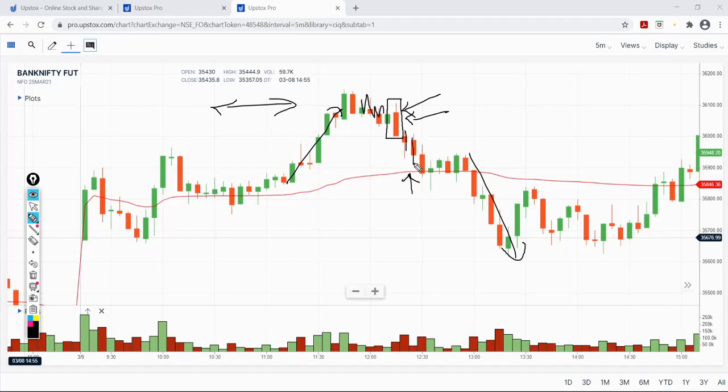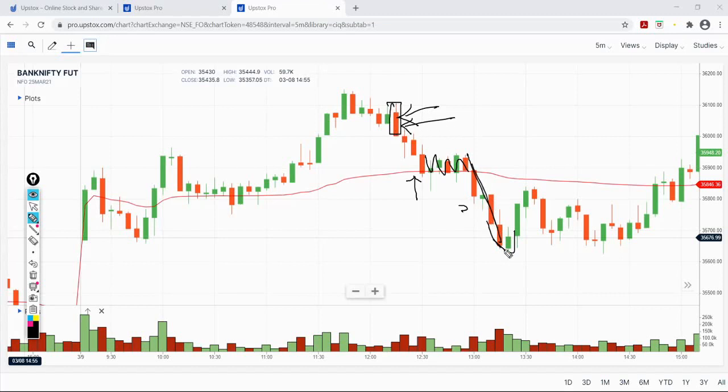So it was a clean, clear down move. That is where I took my put option trade. Later on my expectation was for price to tag VWAP. Later price goes sideways, then again a fall. This move I was not expecting when I entered the trade on this candle. When I entered the trade, I was not expecting this later move to come in. I was only expecting the price to reverse back to the mean.